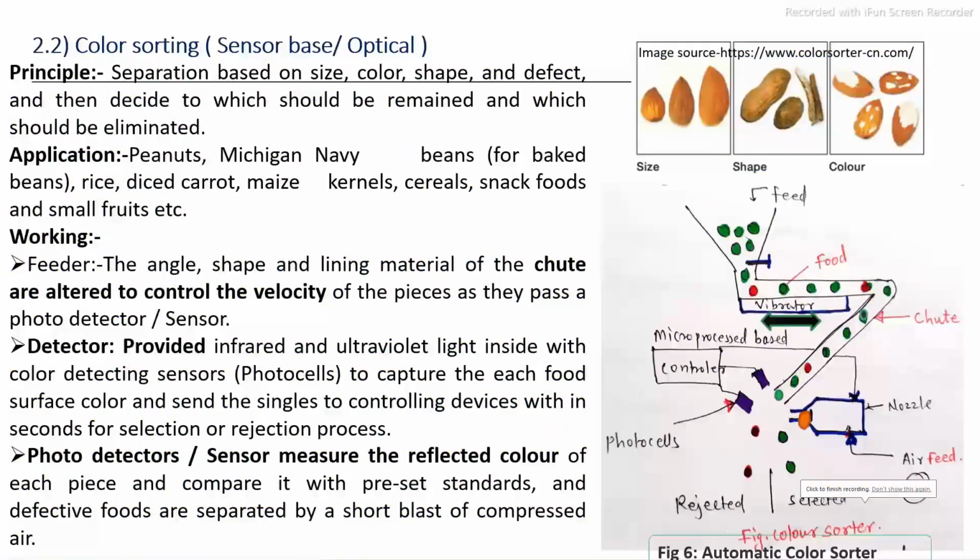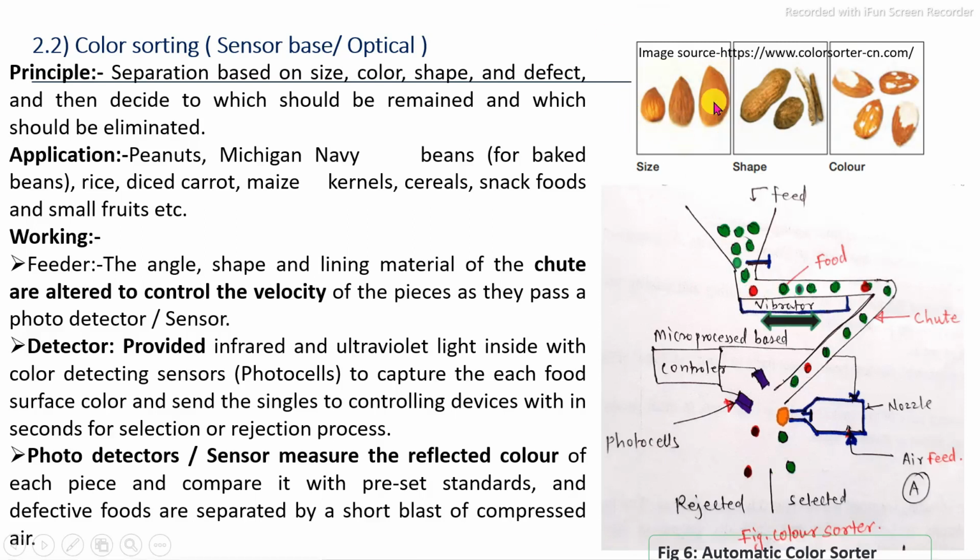Next, the third design in the color sorter system is the sensor based, that is the optical color sorter, which is mostly used in the food processing industry for the separation of food on the basis of their specific color. It allows us to separate the food on the basis of their specific color and also on the basis of their textural properties. We can sort even rice, diced carrot, maize kernels, cereal grains, and snacks at high speeds. A number of designs and machines are available in the optical color sorting system.